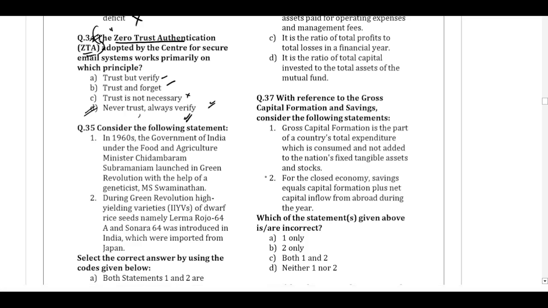Question number 35. Consider the following statements. In the 1960s, the Government of India, under the Food and Agriculture Minister Chidambaram Subramaniam, launched the Green Revolution with the help of MS Swaminathan. Okay, this is correct. During the Green Revolution, high-yielding varieties of dwarf rice seeds, namely Lerma Rojo 64 and Sonora 64, were introduced in India and which were imported from Japan.